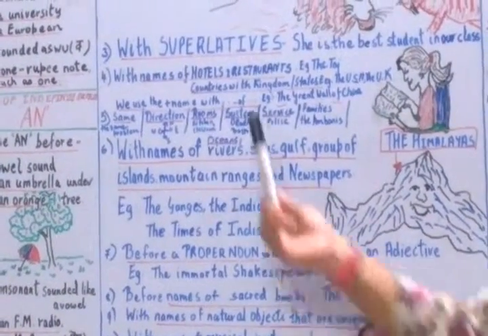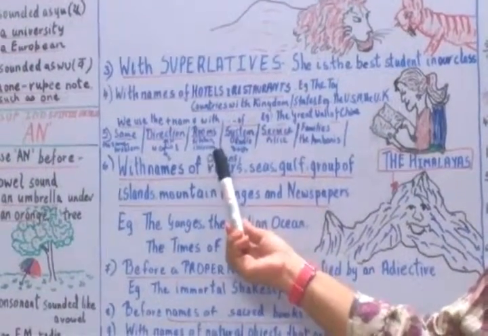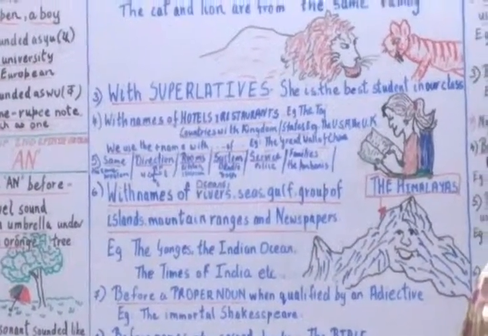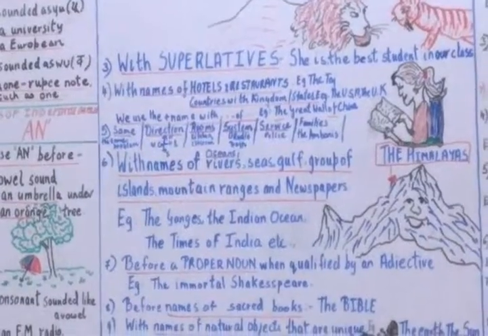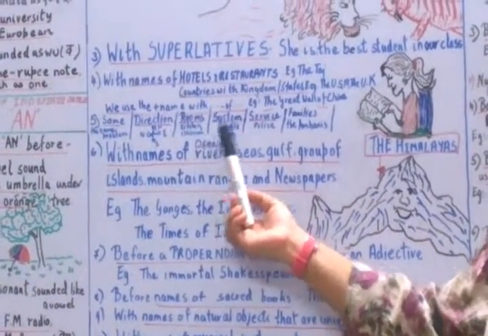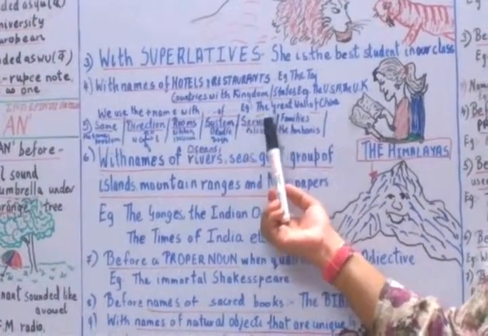rooms in the house, like the kitchen, the classroom, the floor, because there is only one kitchen in the house, only one bedroom, the kitchen, the floor, the living room. Next we use "the" with systems like the radio, the train. Then we use "the" with services like the police.